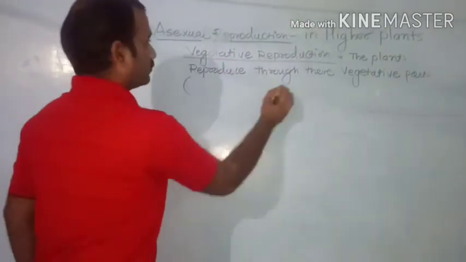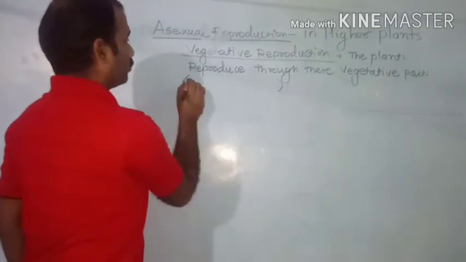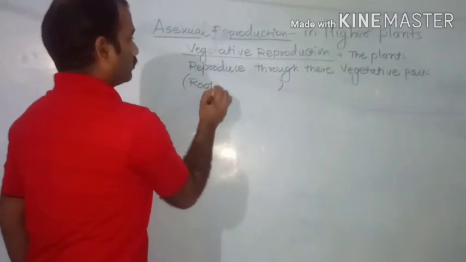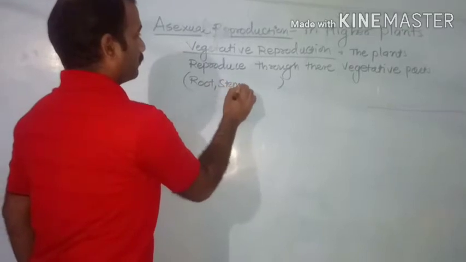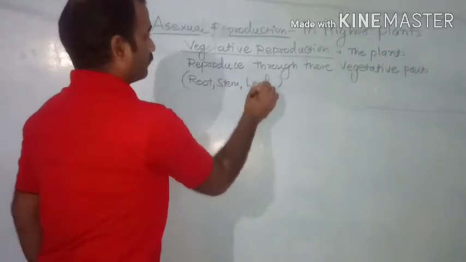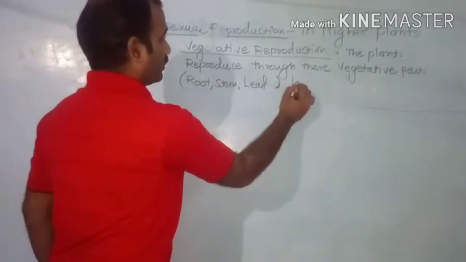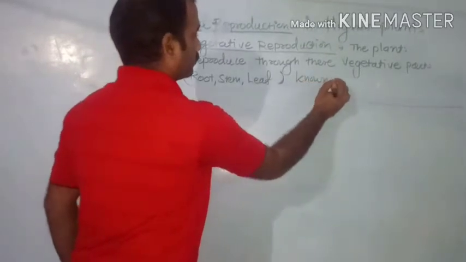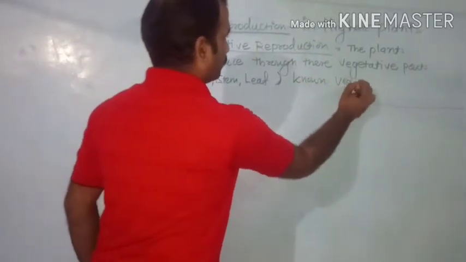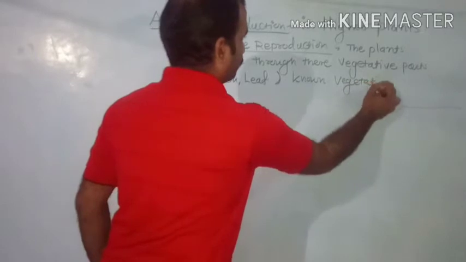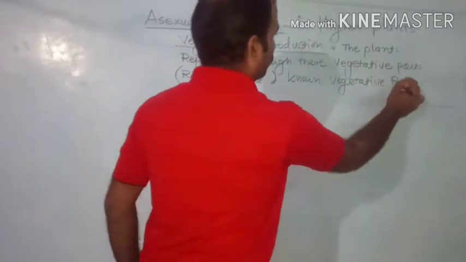In brackets, the parts may be a root, stem, maybe leaf, known as vegetative reproduction.